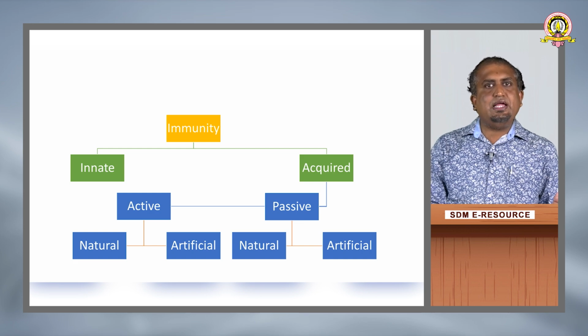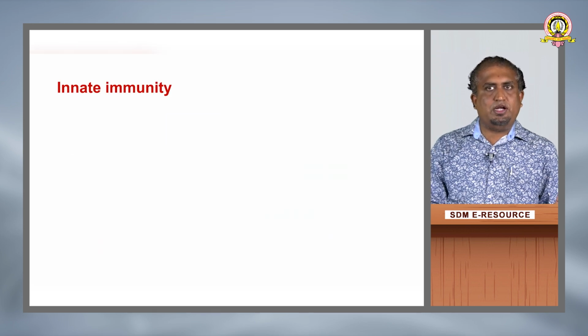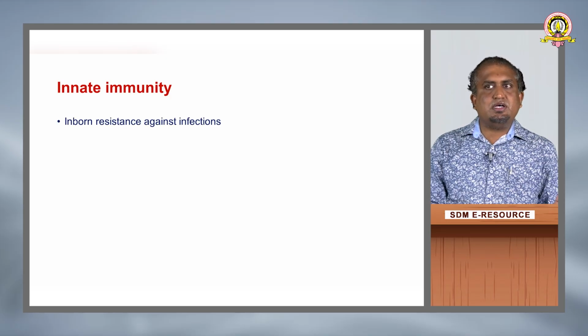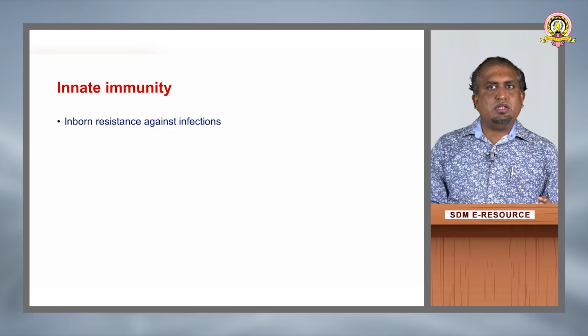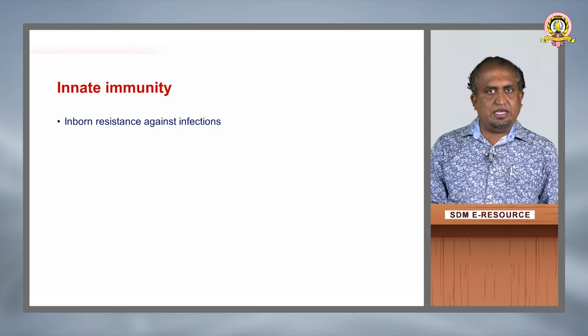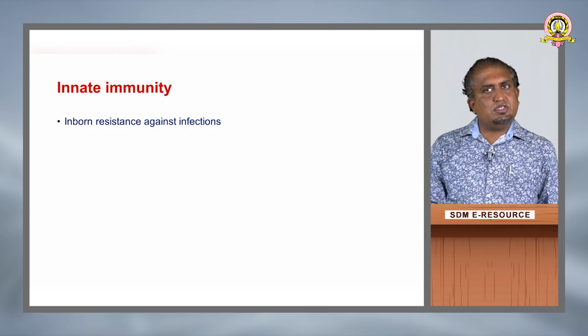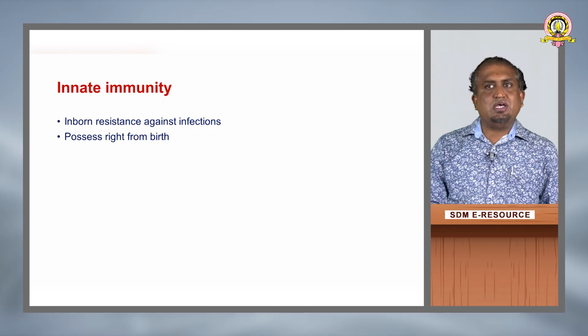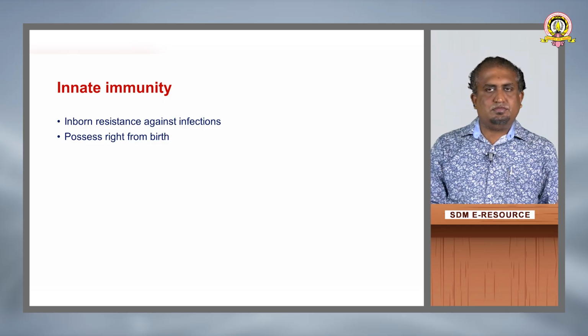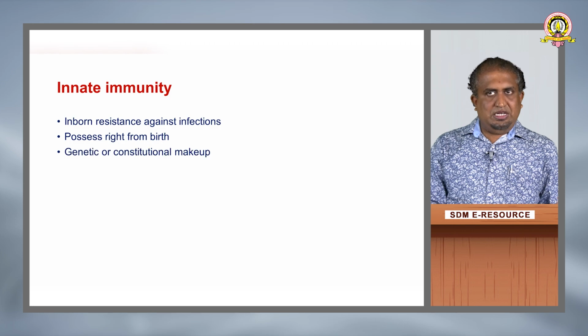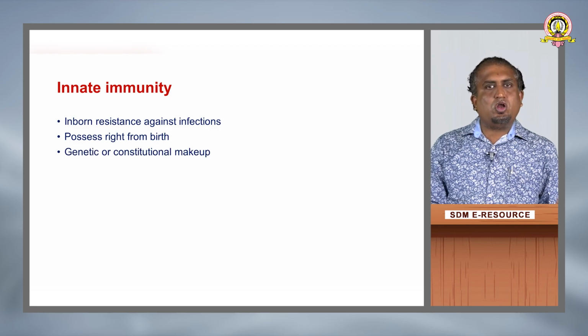Coming to innate immunity, what is innate immunity? It is nothing but the inborn resistance against infections. A baby is born, and it has its immunity, the inborn resistance against infection. That is known as innate immunity. This kind of immunity is possessed right from birth, and innate immunity is also a genetic or constitutional makeup.